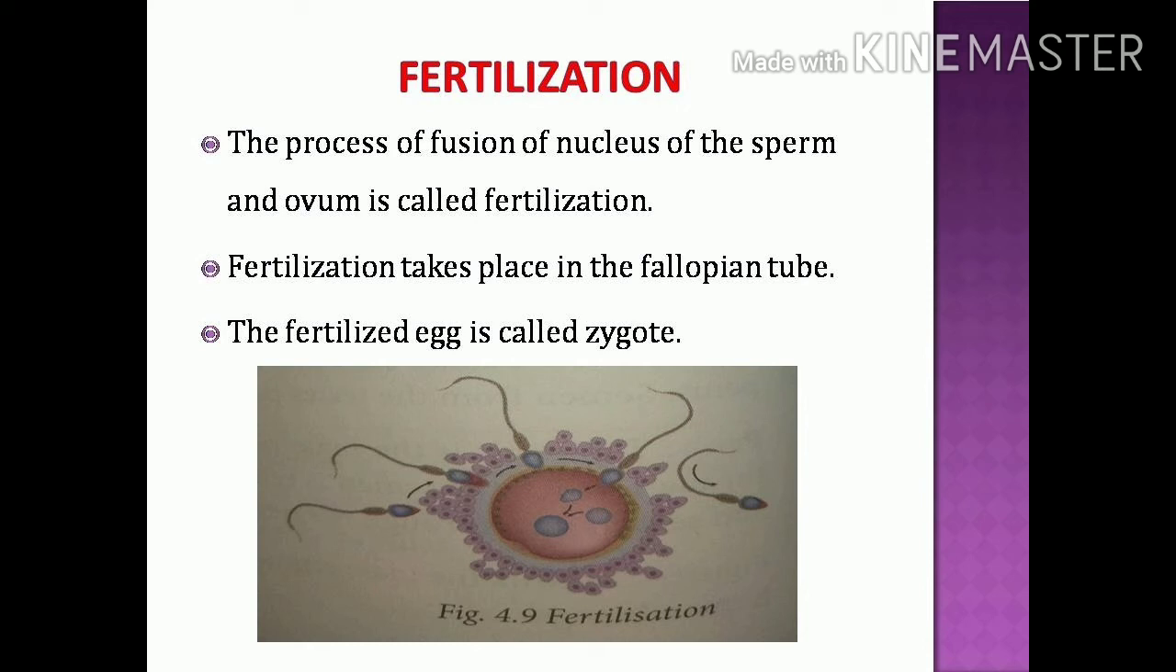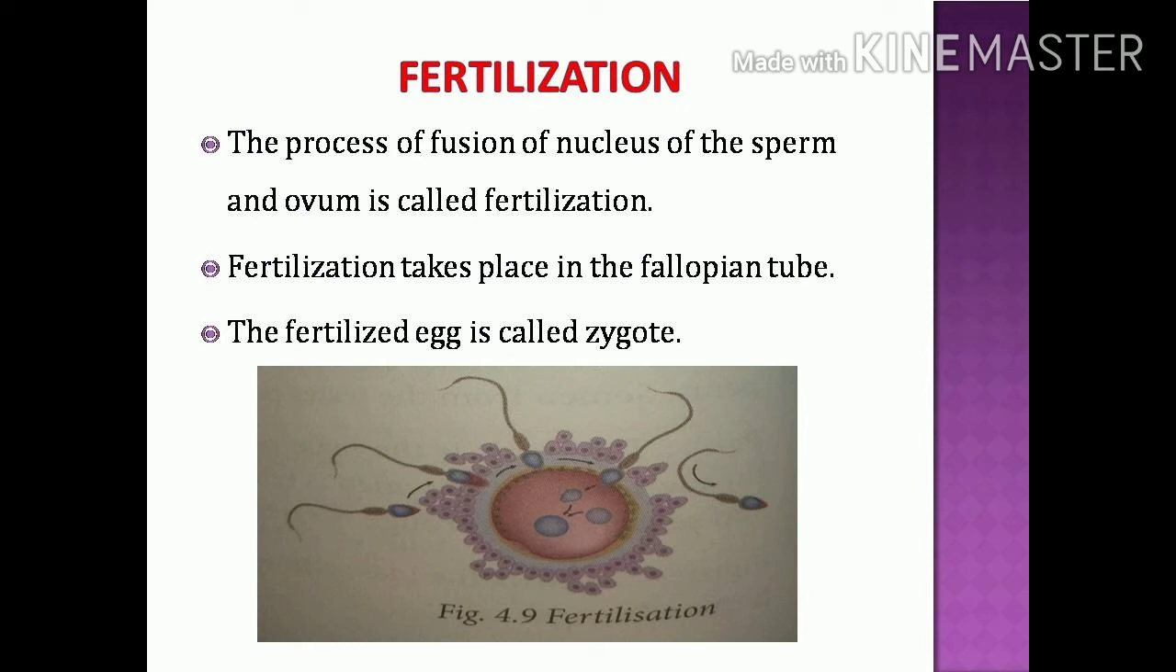During fusion, only the head of the sperm enters the egg, because it releases an enzyme. With the help of the enzyme, it breaks the wall of the egg and the head enters the egg. The tail of the sperm remains outside the egg. When the head enters the egg, it releases the nucleus, called the sperm nucleus. This sperm nucleus then fuses with the egg nucleus.